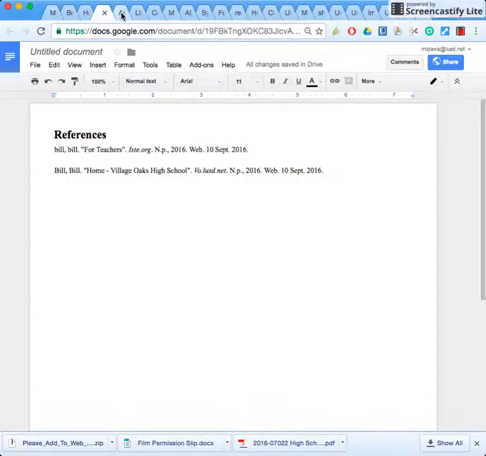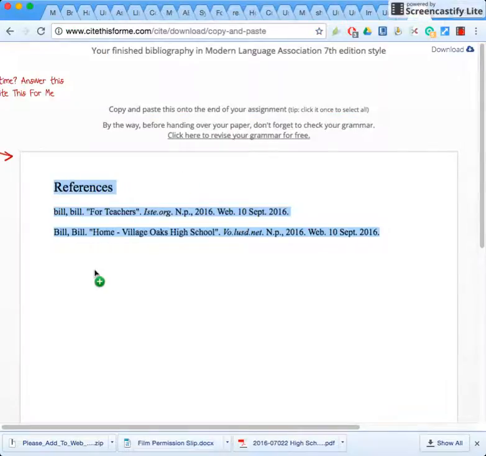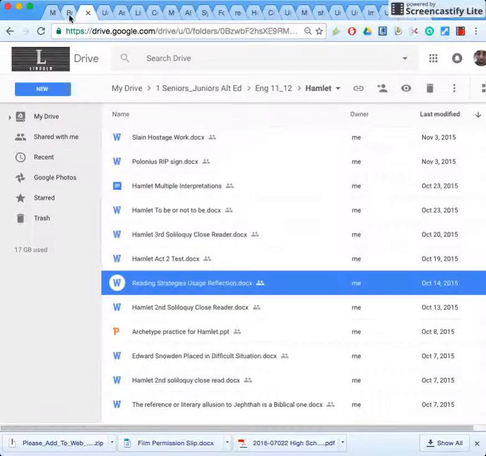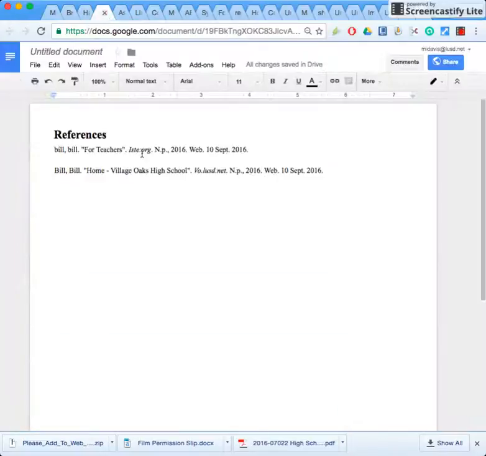Give me 1 sec. I've got a million of these things open. I'm going to go back to here. And I'm just going to highlight the part. I don't want the part that says references. That's not the way I like my works cited done. So that's why I'm fixing that. So now I'll go back here. And I'm going to repaste it so that way it looks the way it's supposed to. Oh, look, it's still putting references. I don't know why it's got that title in there. That's not how I do it.